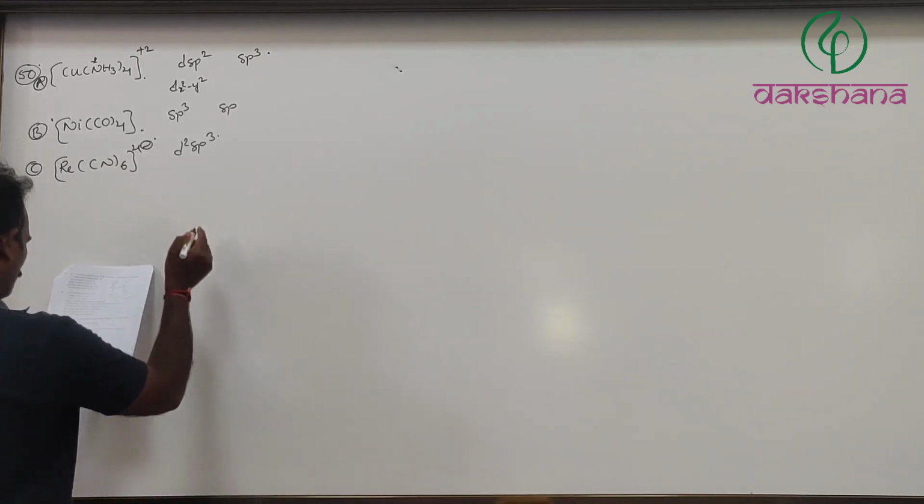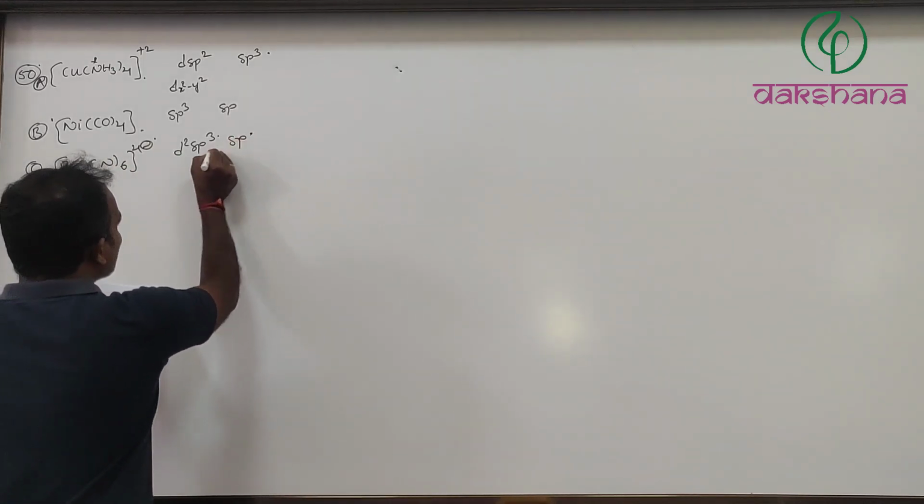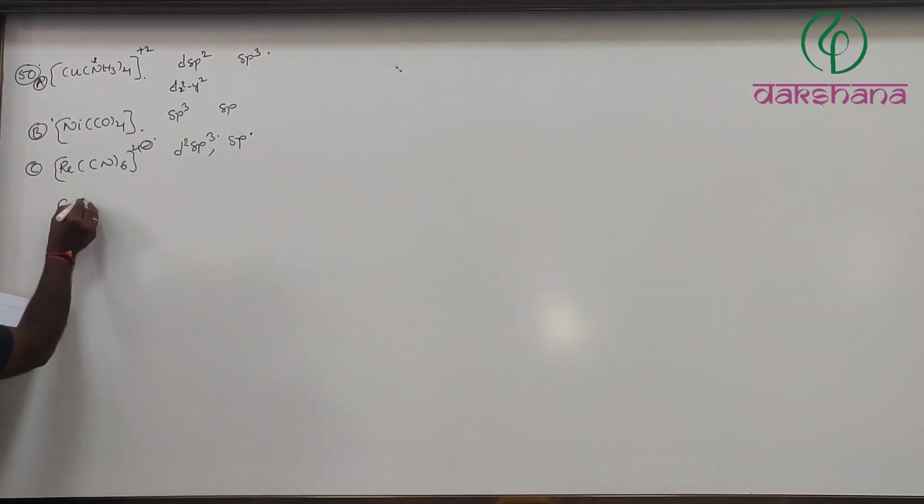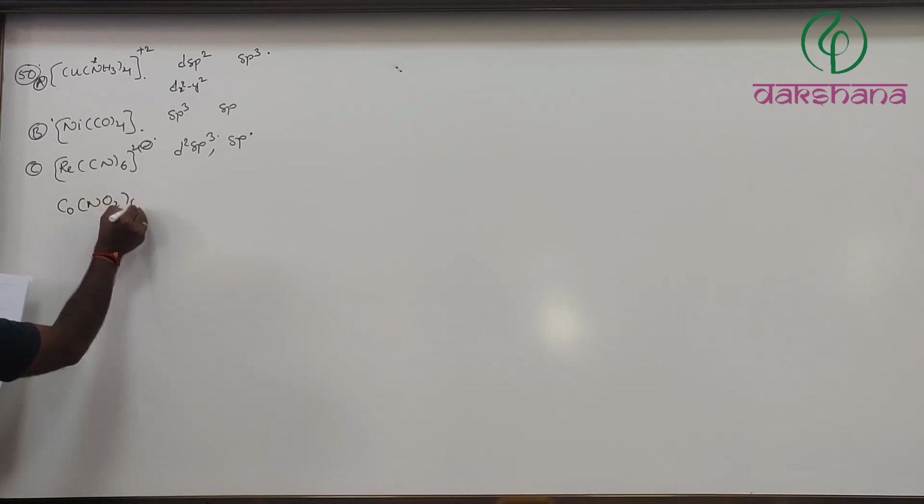Now cyanide, we know that cyanide hybridization is going to be sp. Now cobalt NO2 taken 6 times, 3 minus. Cobalt NO2 taken 6 times, they have mentioned.